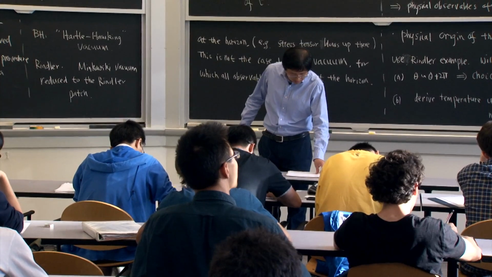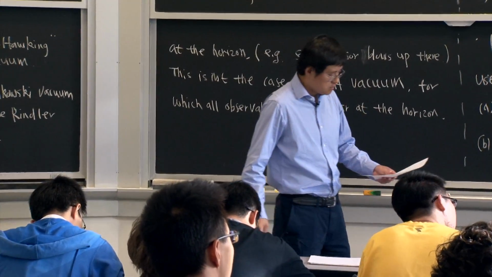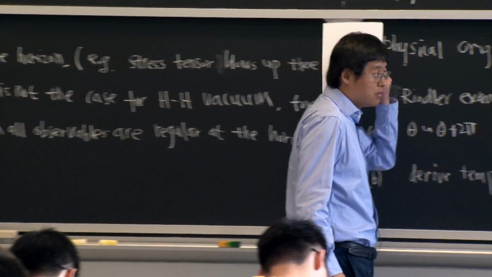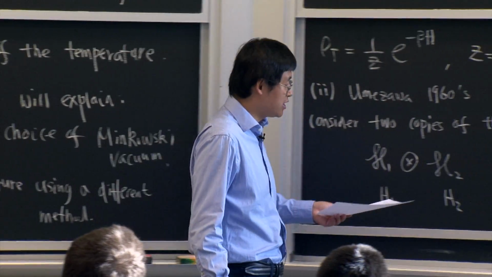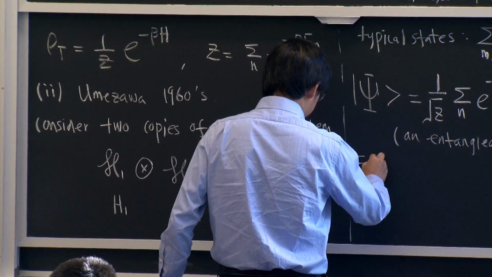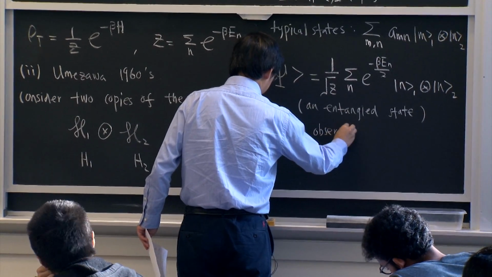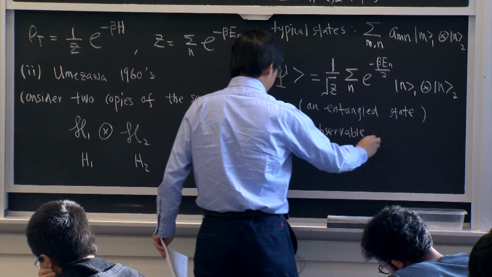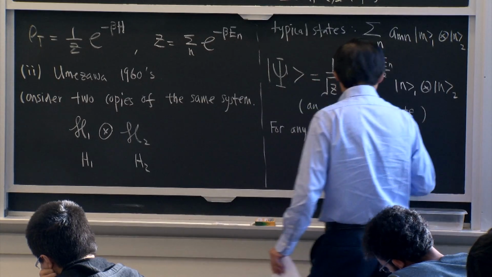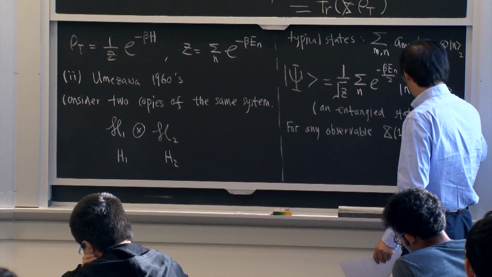So the key observation is that if you want to consider the thermal physics, for any observable, say this X, let me call it X1, which only acts on one of the systems.